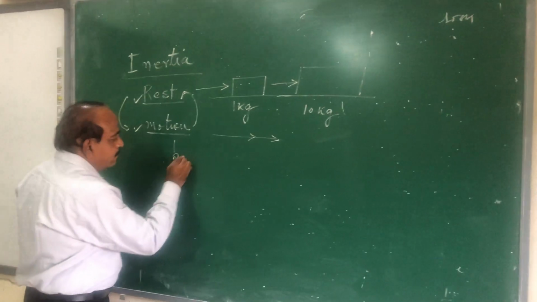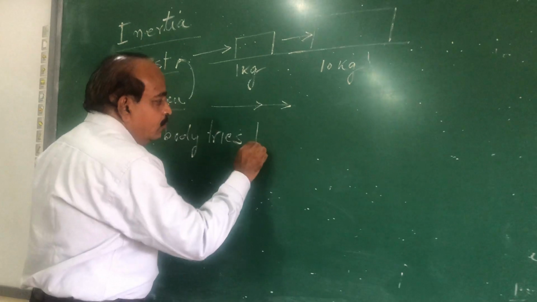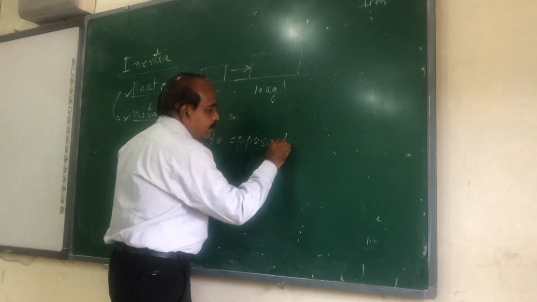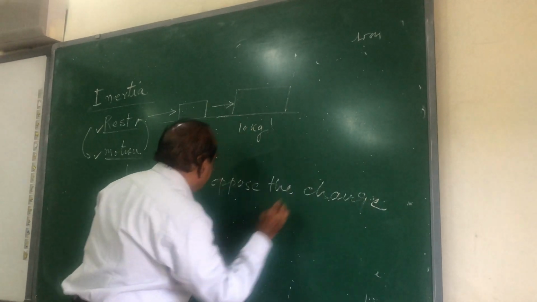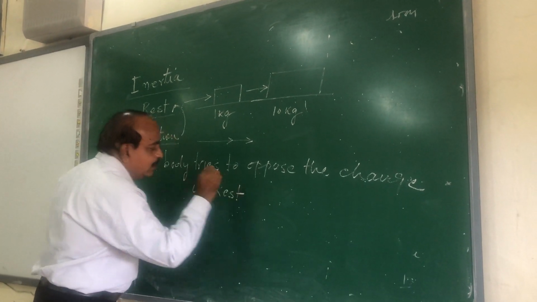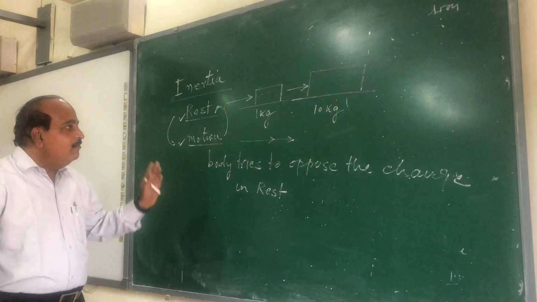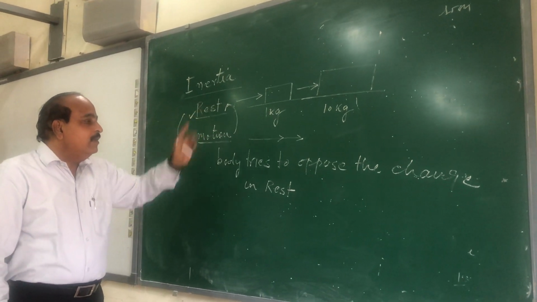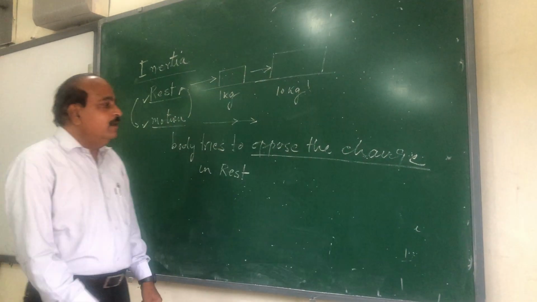Every body tries to oppose the change in state. If it is in the state of rest, the body will remain in the state of rest. If the body is in motion, it will keep on moving with the same velocity. Whenever some external force is applied to change the state from rest to motion or from motion to rest, the body has a tendency to oppose that external force.